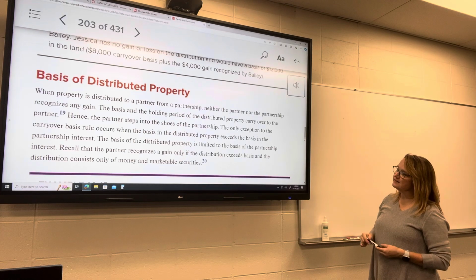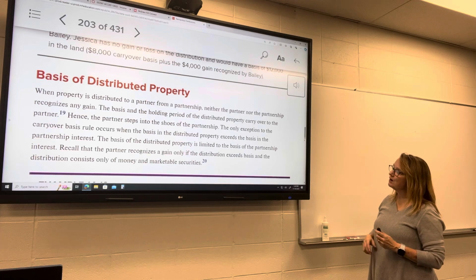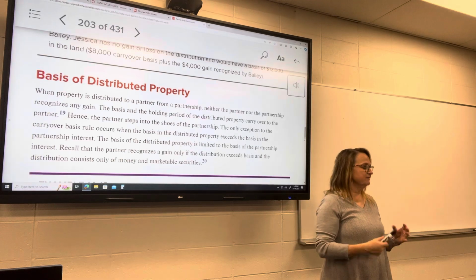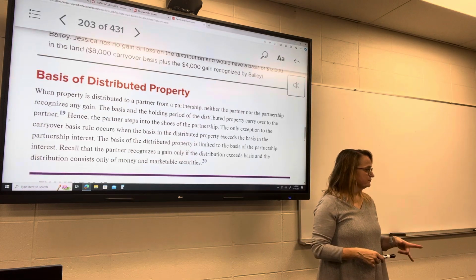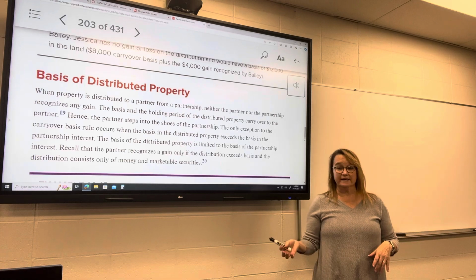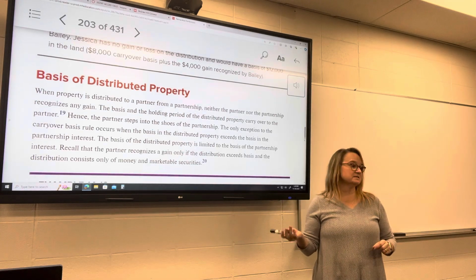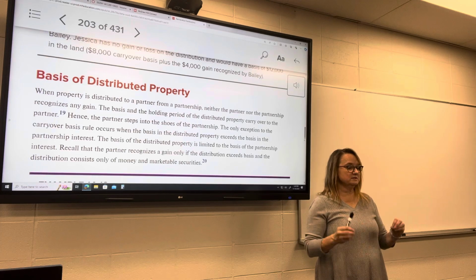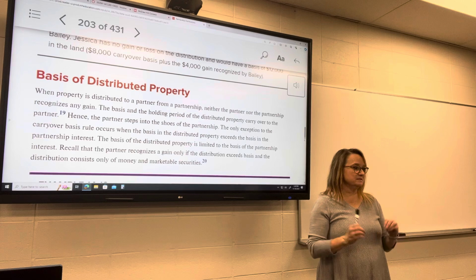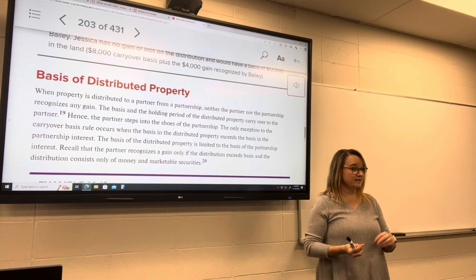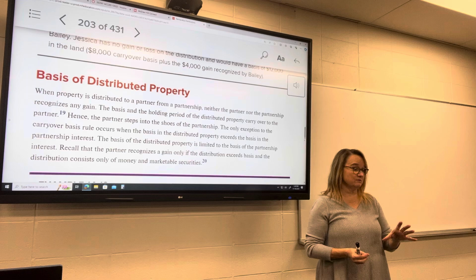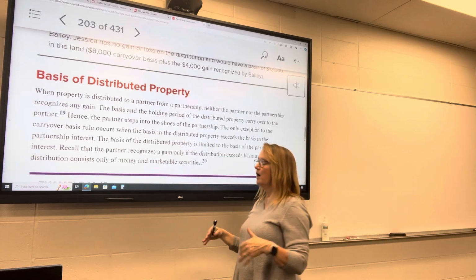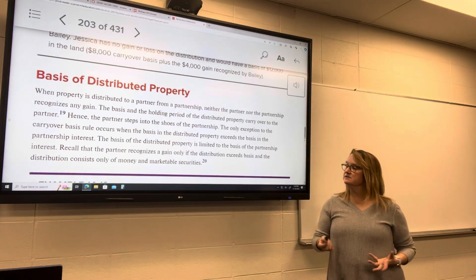So the partner is going to step into the shoes of the partnership. There is an exception to that when the basis in the distributed property exceeds the basis in the partnership interest. So I have a $50,000 basis in my partnership. I receive a building that has a basis of $100,000 as a distribution. So now I'm receiving something with a basis more than what my basis is. If that was cash, I'd have to pay tax on the extra $50,000, right? It'd be a capital gain because it's $50,000 more than what my basis was.